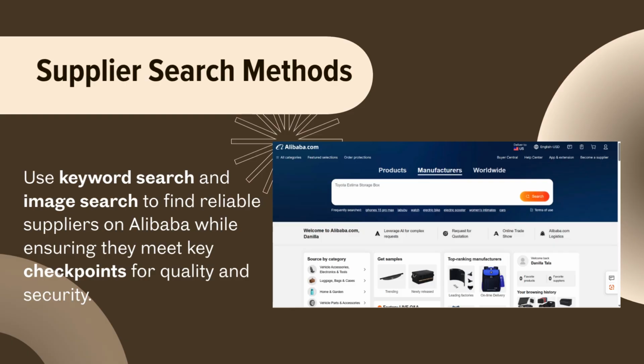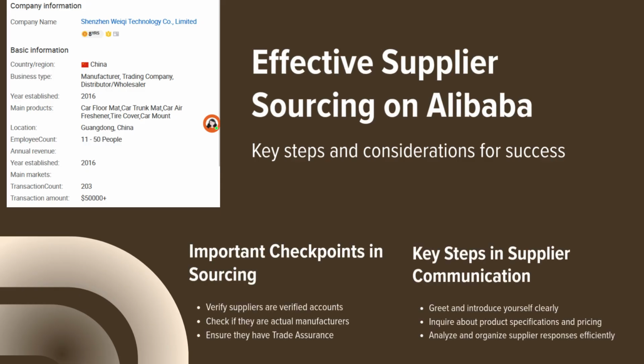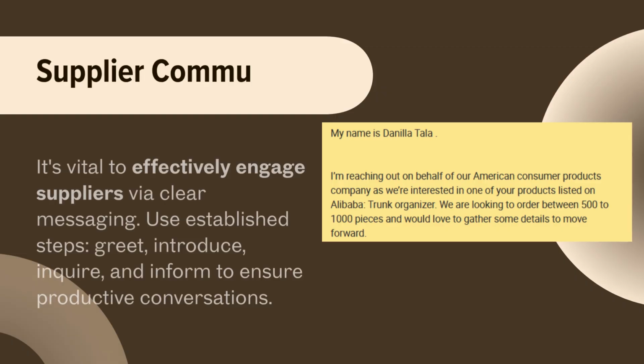After completing the preparations, I started searching for suppliers on Alibaba using two methods. The first one is the keyword search, and the second one is the image search. Here are some important checkpoints to remember. First, verify if the suppliers are verified accounts or has verified accounts. Check if they are manufacturers, not just trading. And make sure you have trade assurance to safeguard your transaction. Always save the links of the supplier's website and product listings because they will be useful later for the comparison.